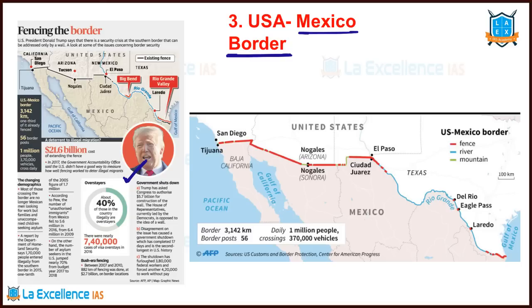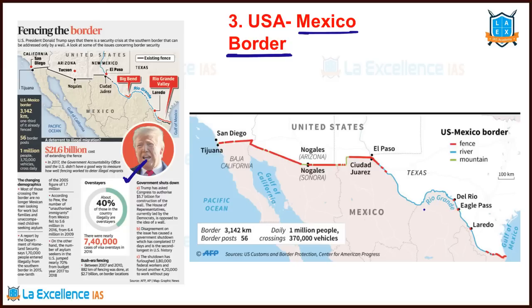So why is it important? Yes, United States President said they are going to construct a wall. That's there in news. Why? Why are we studying it now? Because of the geographical importance of this particular region.